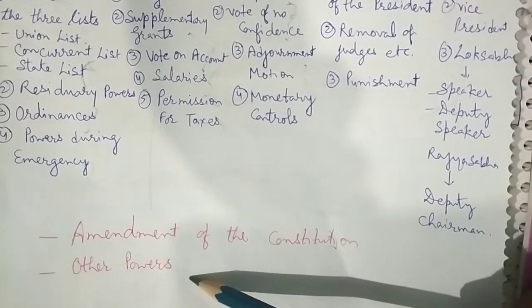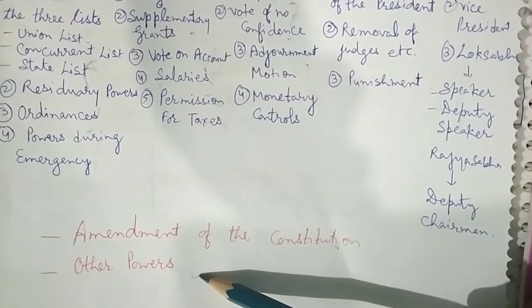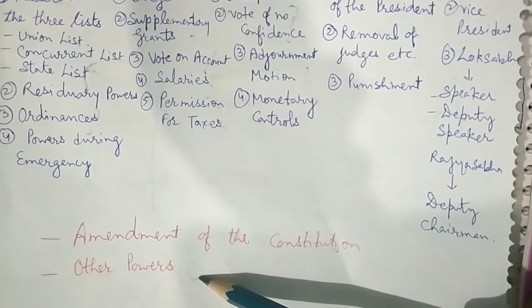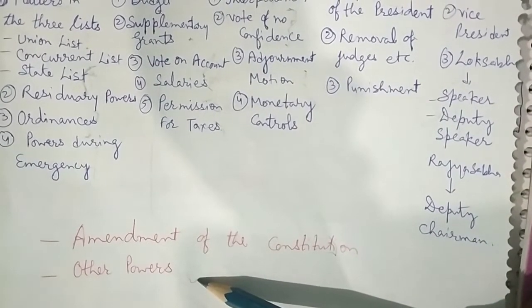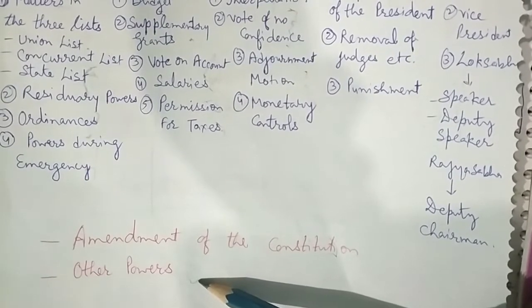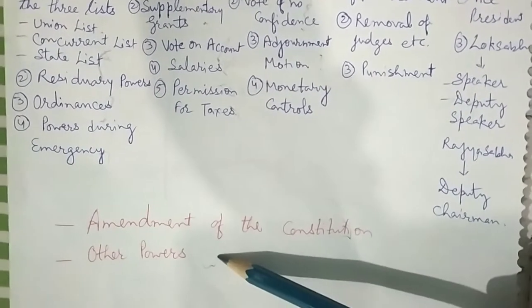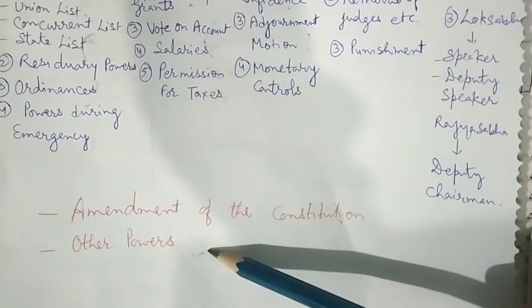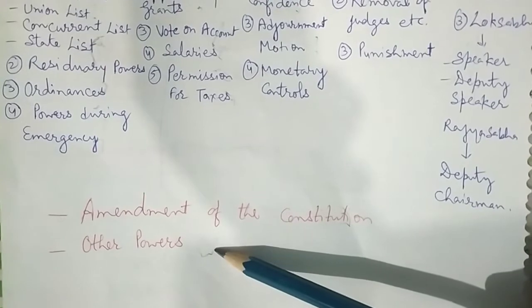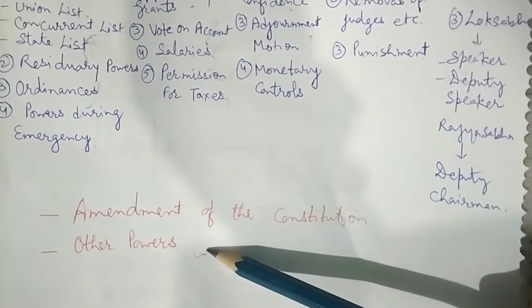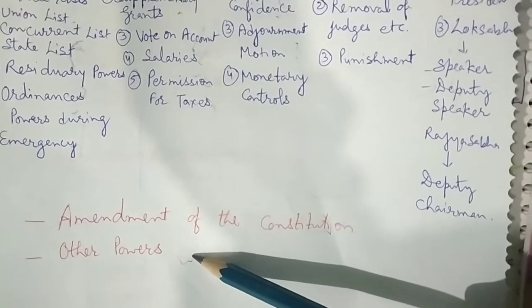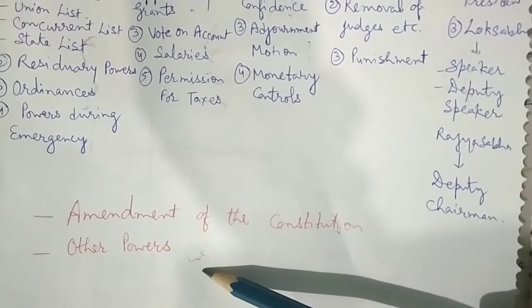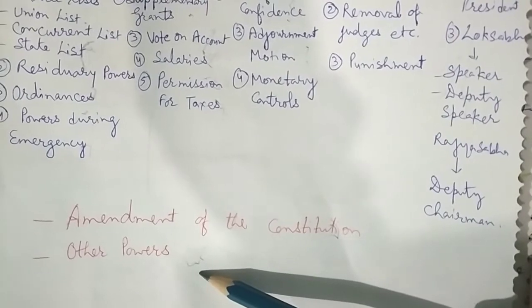Other powers. The Parliament may alter the name or boundary of a state if needed. It can also form a new state by merging the territories of existing states or by separating a part of a territory from a state. It makes laws regarding the composition, jurisdiction, and powers of the Supreme Court. The Parliament may establish a common High Court for 2 or more states.